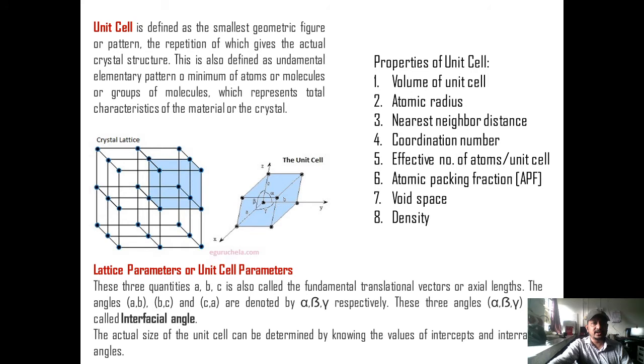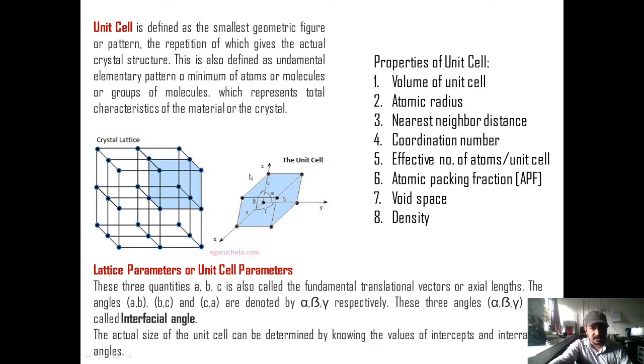So unit cell is defined as the smallest geometrical figure or pattern, the repetition of which gives the actual crystal structure. This is also defined as the fundamental elementary pattern of minimum atoms or molecules or the group of molecules which represents the total characteristic of the material or the crystal. So this is the figure of a bunch of unit cells. In that, a particular typical isolated unit cell has been shown.